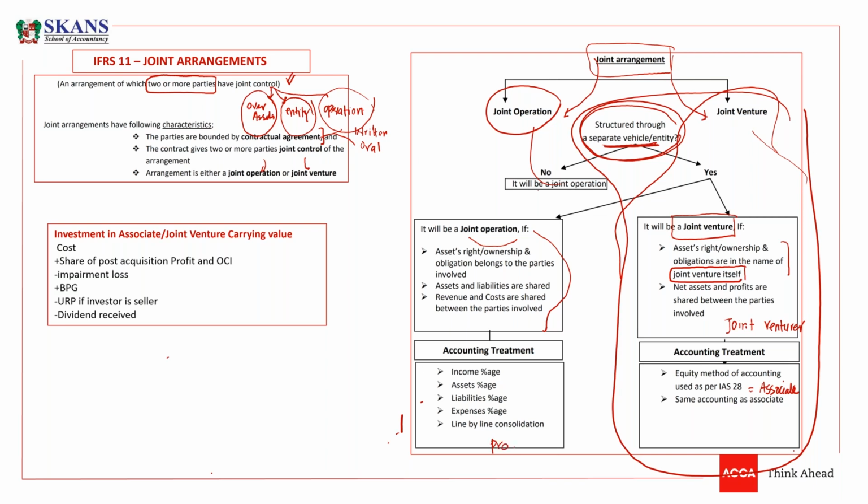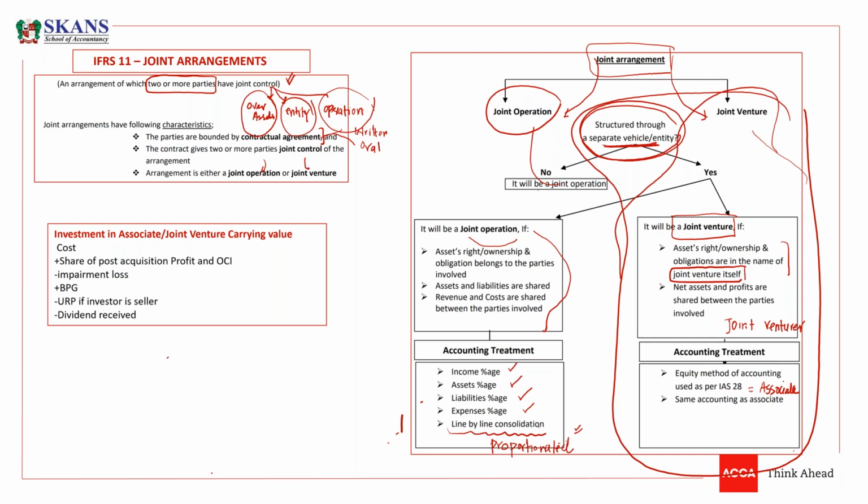Proportionate accounting means if we have a 30% share in assets, or 40% share in assets, we will pick our income share, our asset share, our liabilities share out of that joint operation, and our expenses share. And we will add them line by line. We will consolidate line by line.